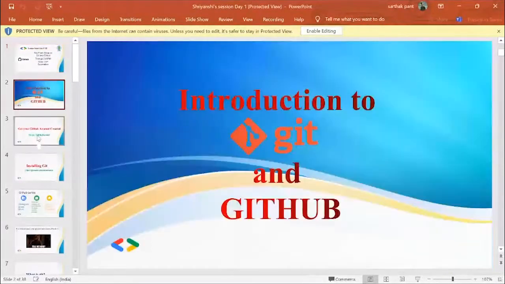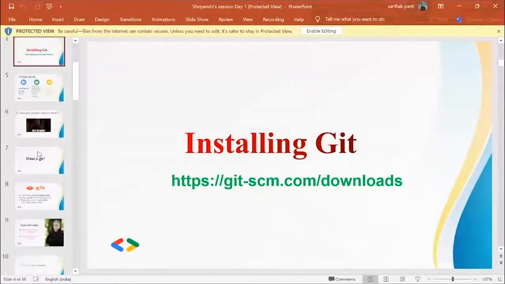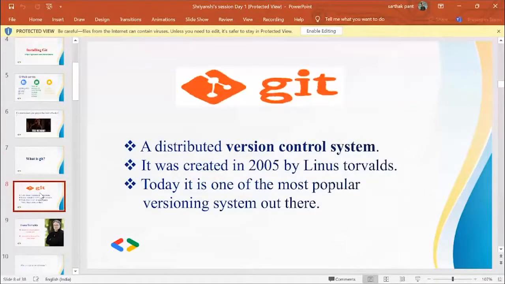Okay, so if you want to track your project, how will you do it? What is Git? Git is an open source version control tool created in 2005 by developers working on the Linux operating system. Okay, now we have Linus Torvalds, the creator of the version control system Git, and principal developer of the Linux kernel.